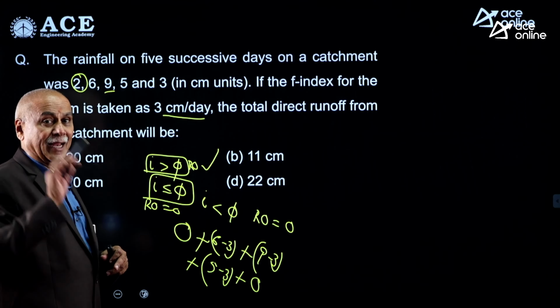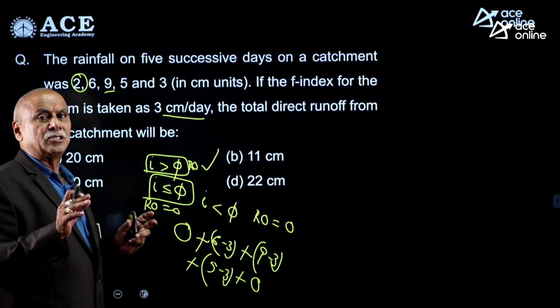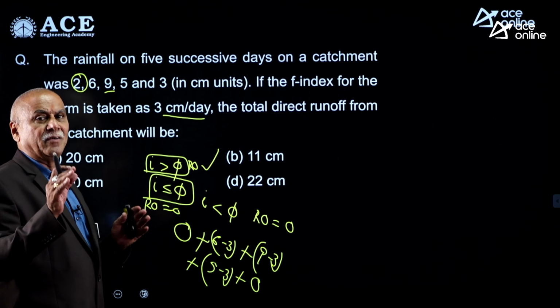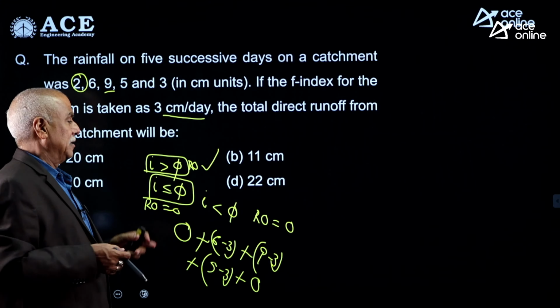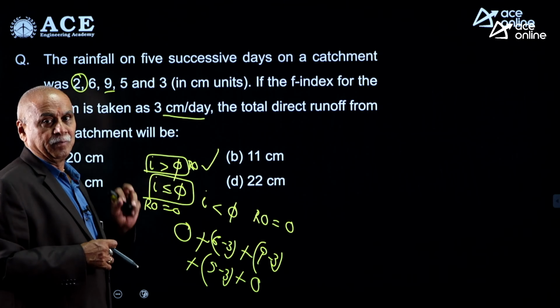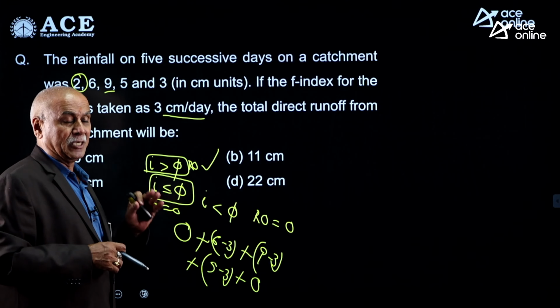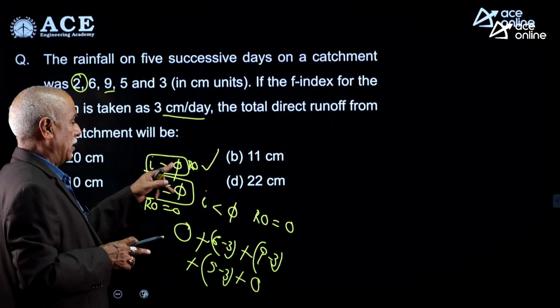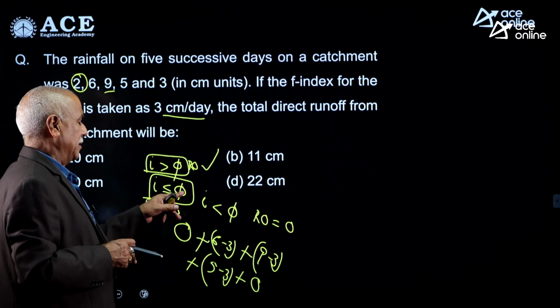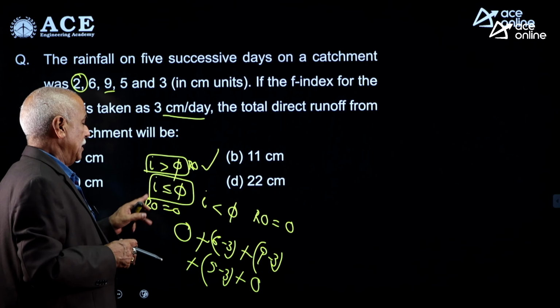He may ask a question like that also. In which of the following situations will a catchment area receive some runoff? Answer, when I is more than 5. When the intensity of rainfall is more than the infiltration index of the catchment, then only we have runoff. When I is less than 5, or I is equal to 5, runoff will be 0.